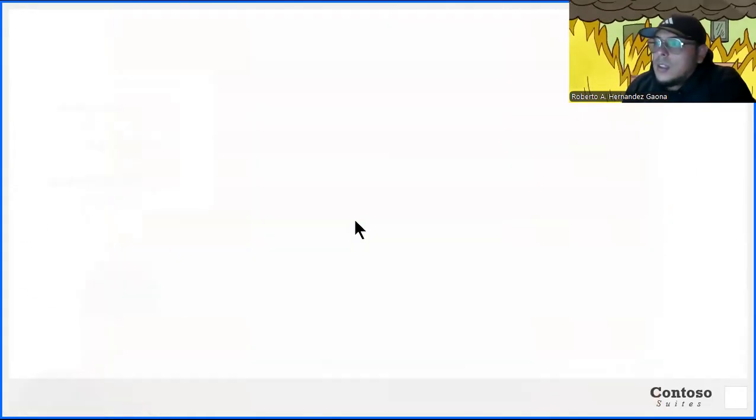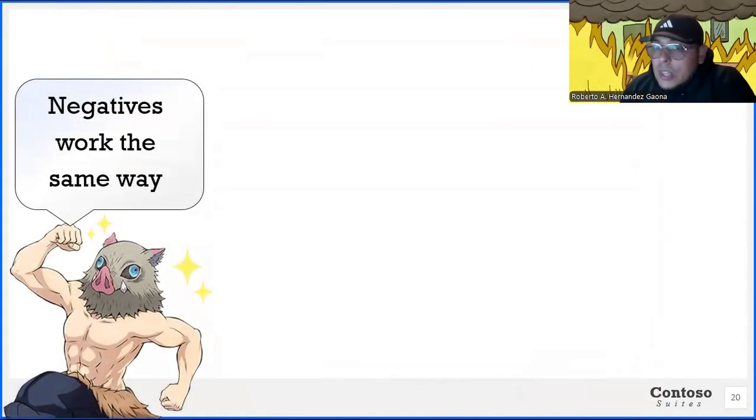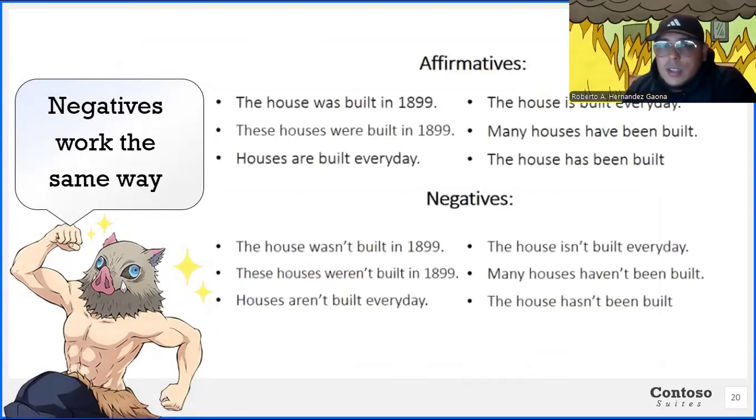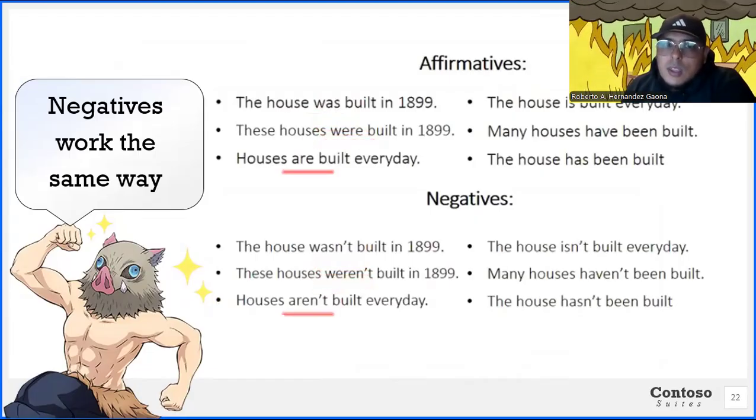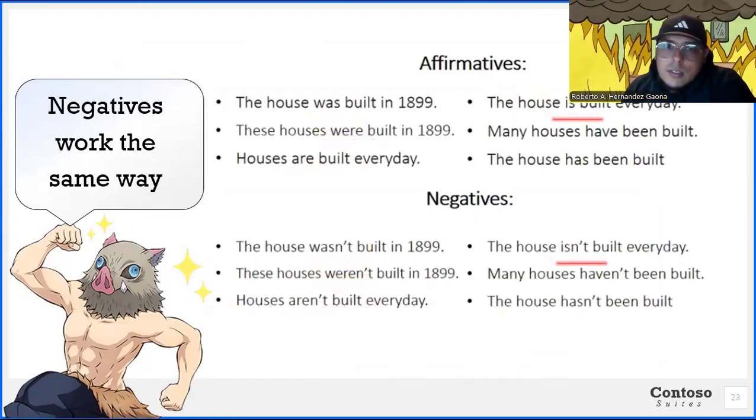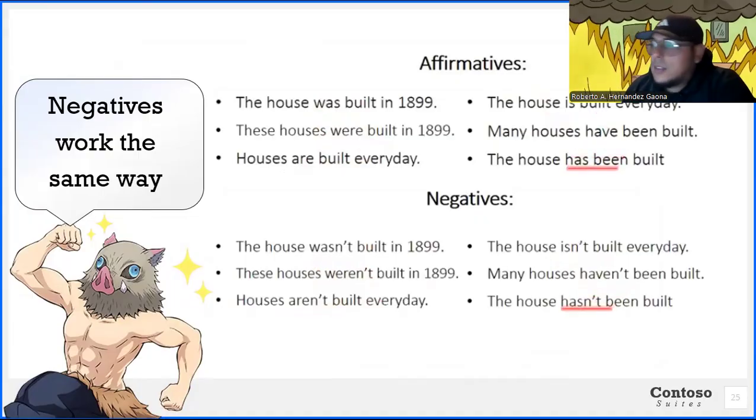But yeah. Okay. How do negatives work? Negatives work in the exact same way. So if you have was, wasn't; if you have were, weren't; or aren't, is, isn't, have, haven't, and has, hasn't.